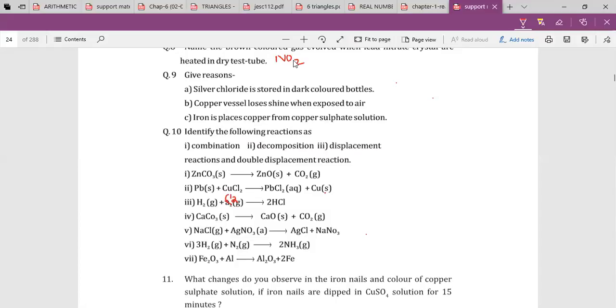Fifth one. Dhawan, what's the answer? Are you there?